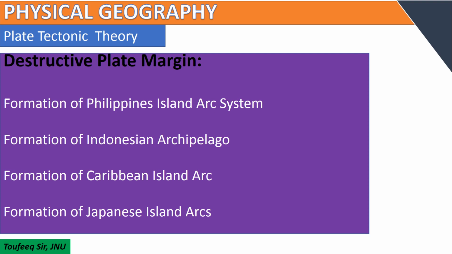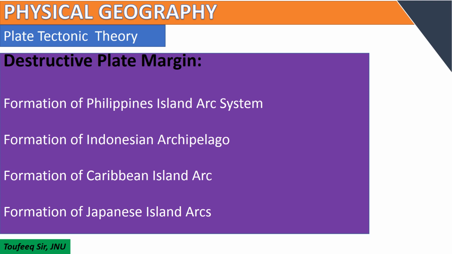Then the formation of the Indonesian archipelago: the Indo-Australian plate subducts below the Sunda plate, part of the Eurasian plate. The Sunda Trench is formed here. The formation of the Caribbean island arc took place because the North American plate subducted under the Caribbean plate and formed the Puerto Rico Trench.